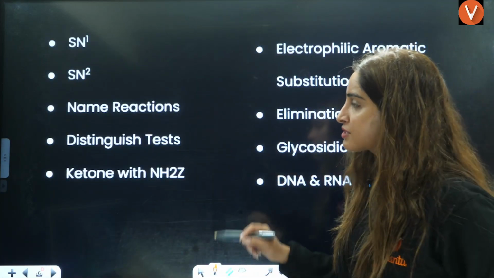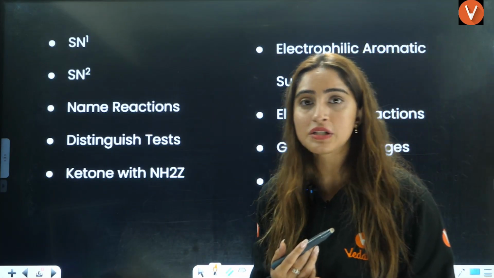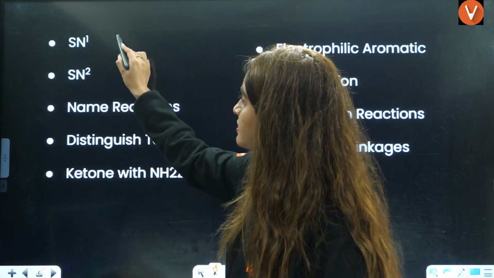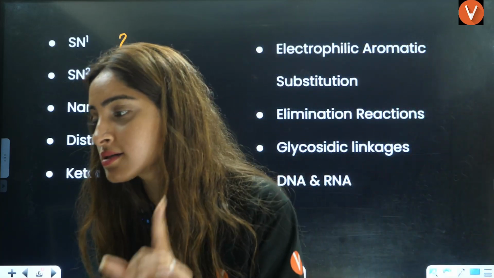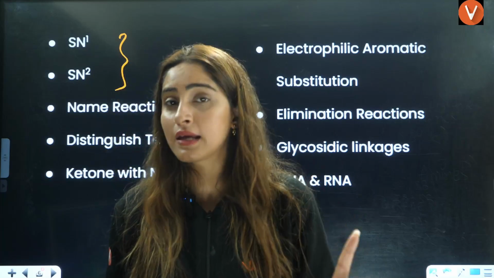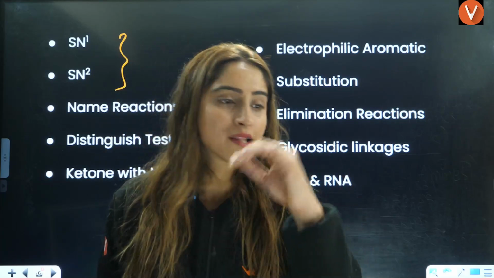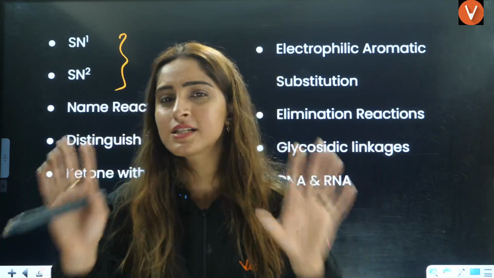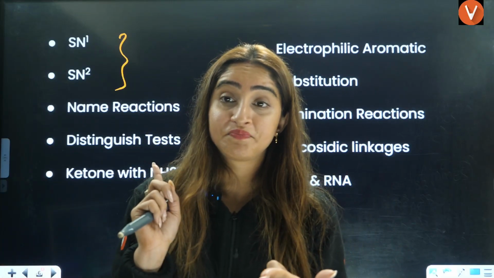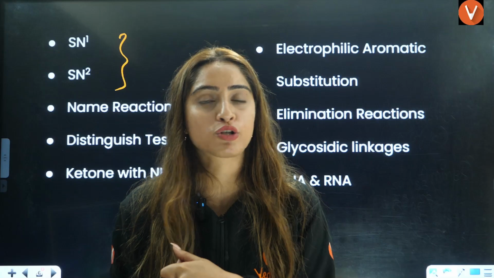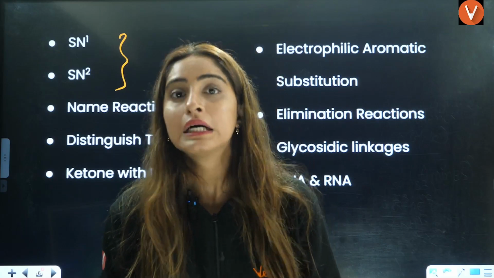Next, let's talk about SN1 and SN2 reactions from haloalkanes and haloarenes. These are extremely important. Then naming reactions, I would not suggest any student to skip even one single naming reaction, whether the chapter is important or not. Haloalkanes, haloarenes, and aldehydes, ketones and carboxylic acids are very important chapters.